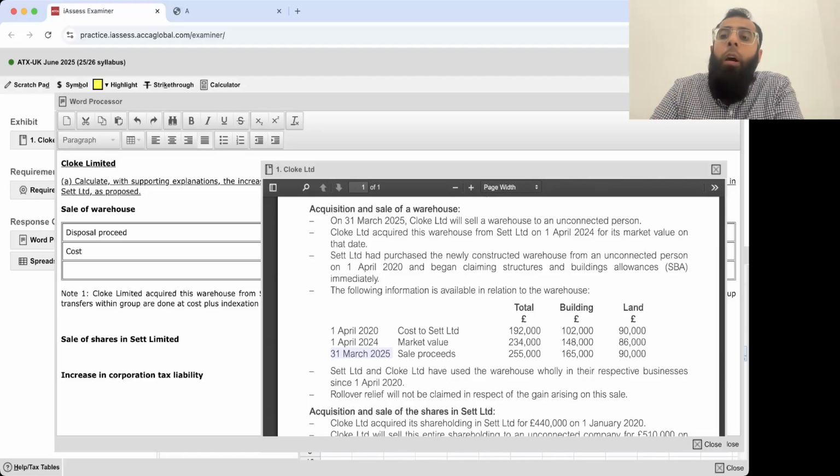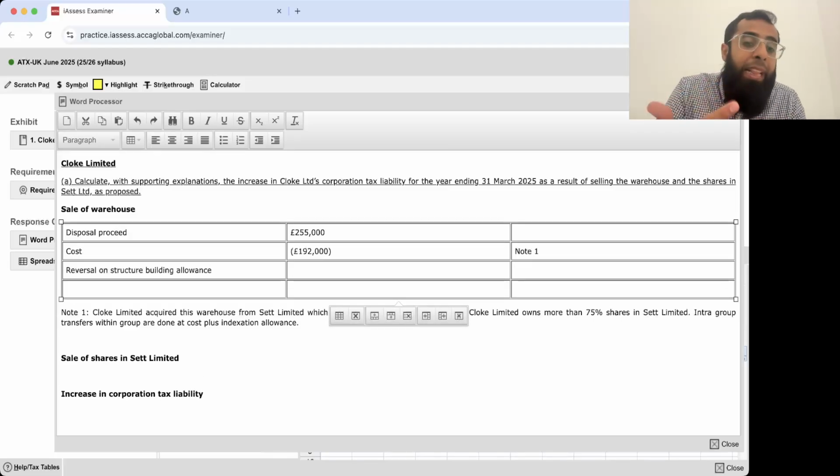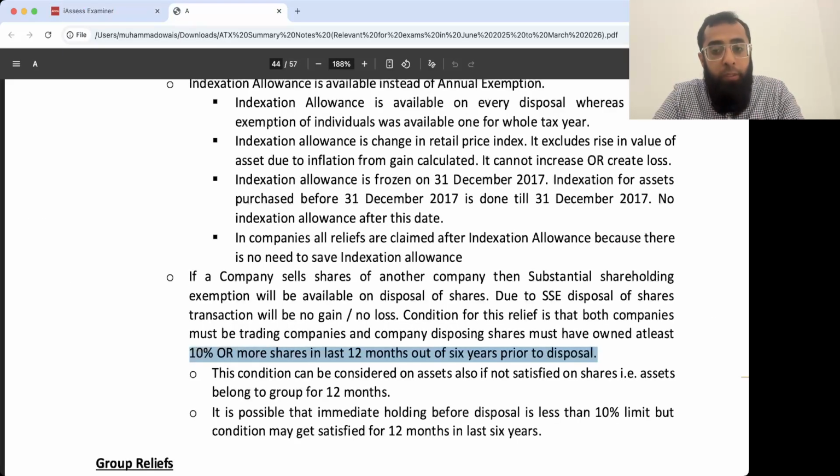Now on this asset, structure building allowance was being claimed since 1st April 2020. Set Limited was claiming it. Since this asset was transferred within the group at original cost, Cloak Limited must also have continued to use that same allowance. When we sell an asset on which we have claimed structure building allowance, that element is reversed in capital gains tax when we sell that asset. Sir, I didn't get it. No issue. Just go to your summary notes.